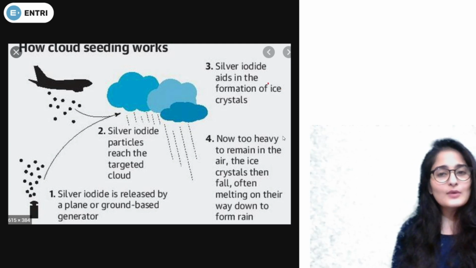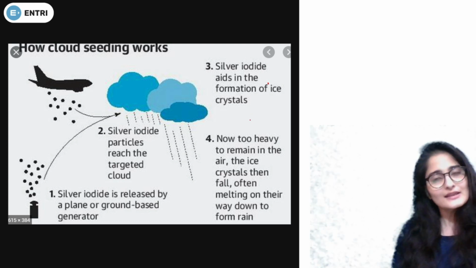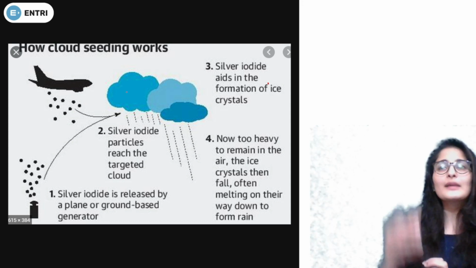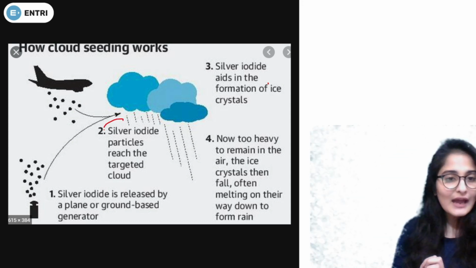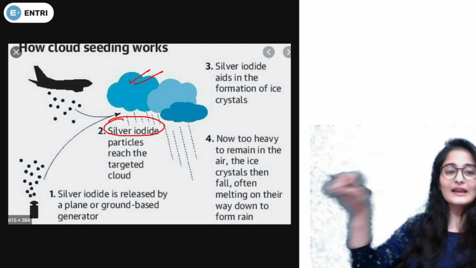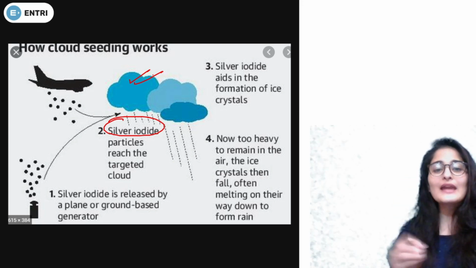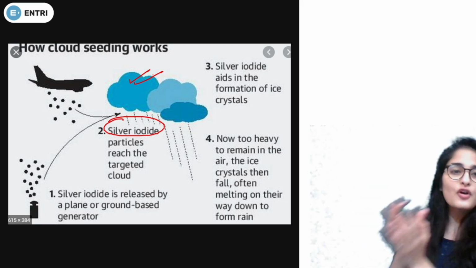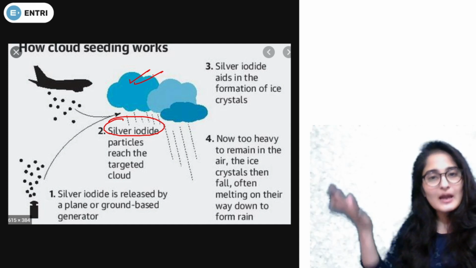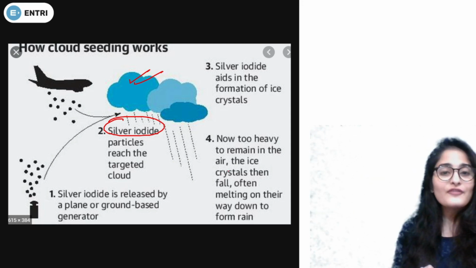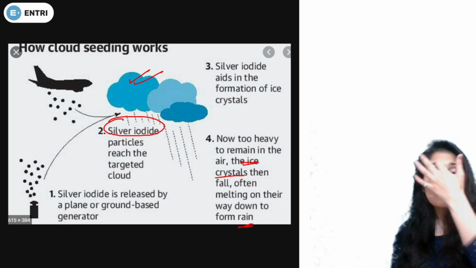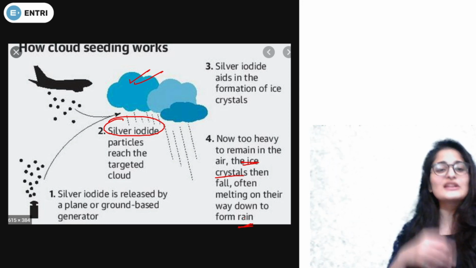Now, how does cloud seeding happen? First of all, we'll have a look at this, then we will see how China is putting it to use. In cloud seeding, you are planting particles of silver iodide into the clouds. When they reach the targeted cloud, they make the condensation process of clouds quite fast. When the condensation process is fast, the clouds become heavy and they fall down. They may fall as ice crystals if we want them, or as rain if we want them. It completely depends on the amount of silver iodide that has been injected into the clouds.